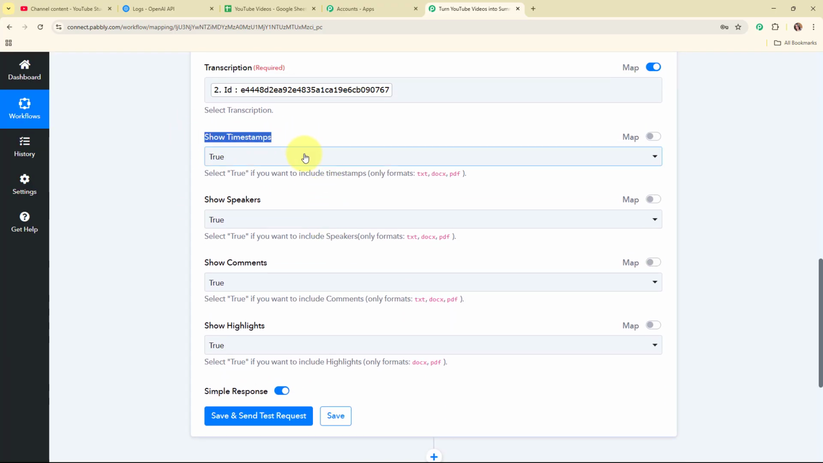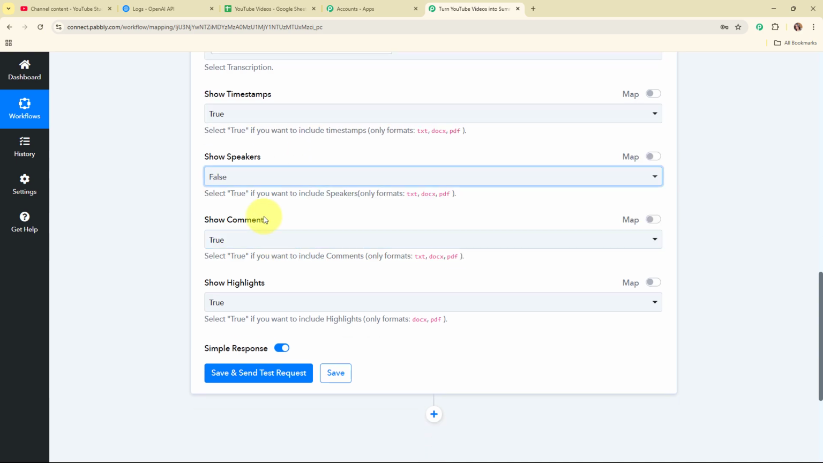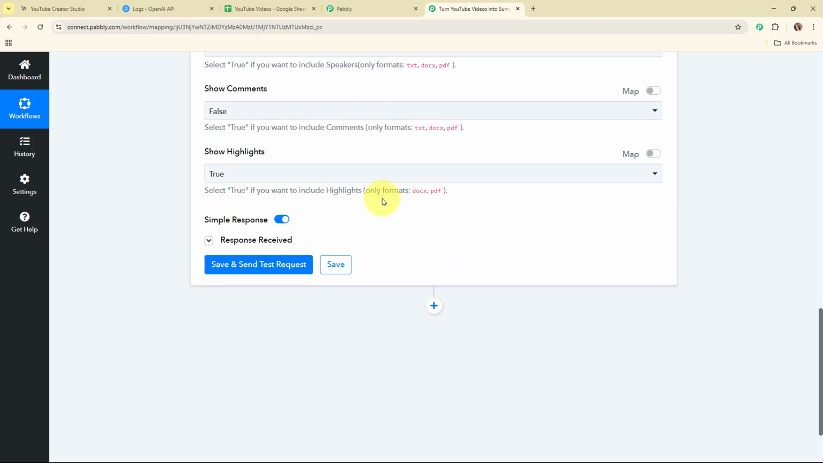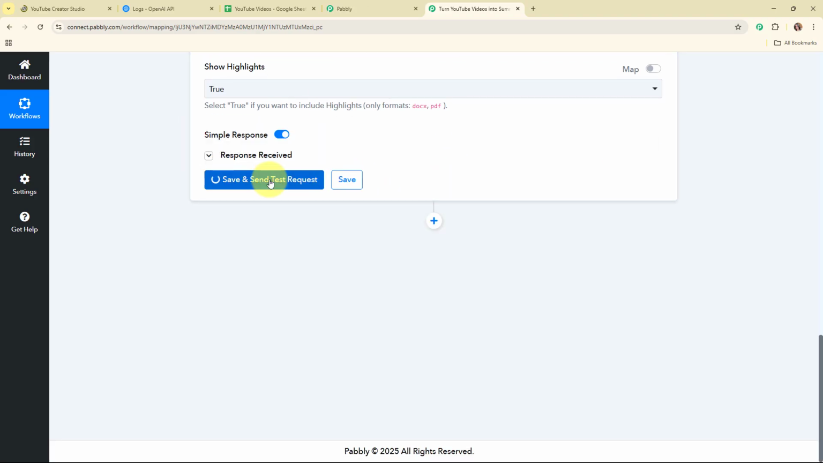Here it is asking me show timestamp, so for that I'm going to select true. Here for the show speakers I'm going to select false, show comments false, and for the highlights I'm going to select true. And now after entering all the required details I'm going to click on the save and send test request given over here.